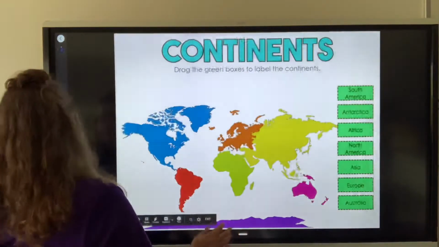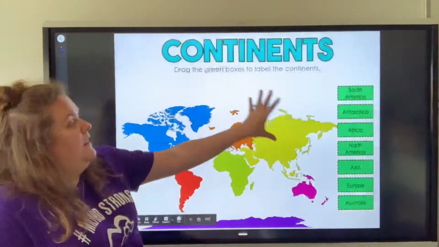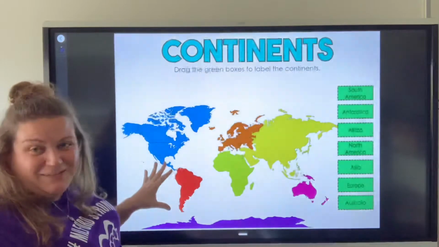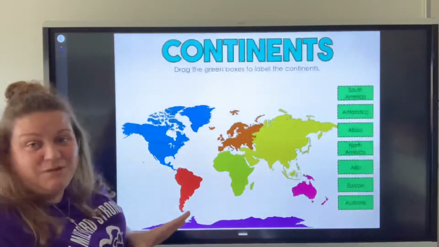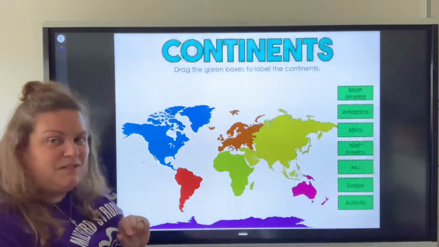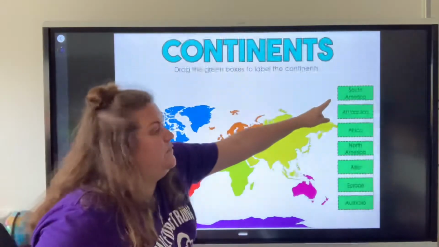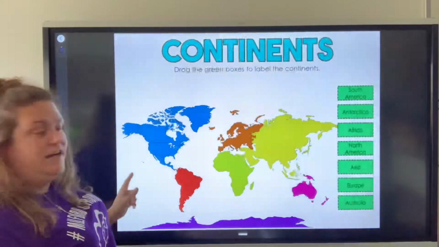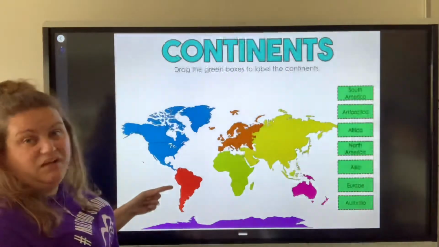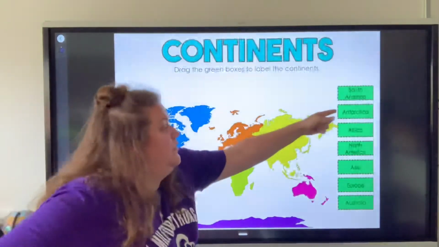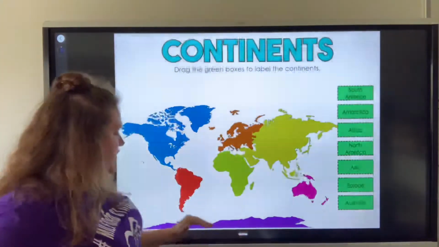So, you're going to drag and label the green boxes. Drag the green boxes to the map to label it. My smartboard is not letting me drag them over. For some reason, I can't do that on my smartboard, so it is what it is. So I'm going to start with the top one, which is South America. Right here in the red is South America. The second one right here is Antarctica, which is down here.